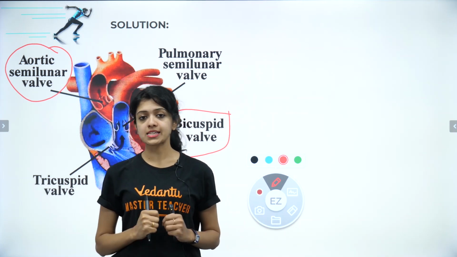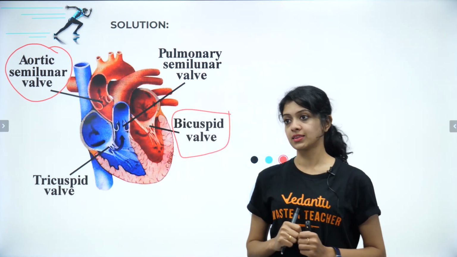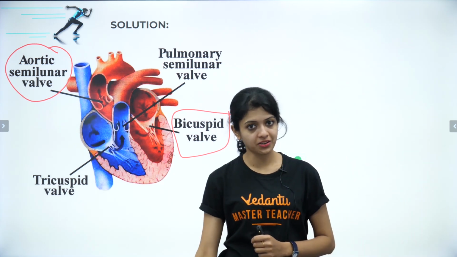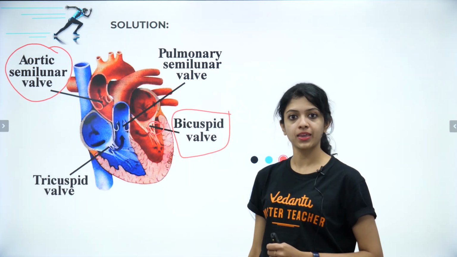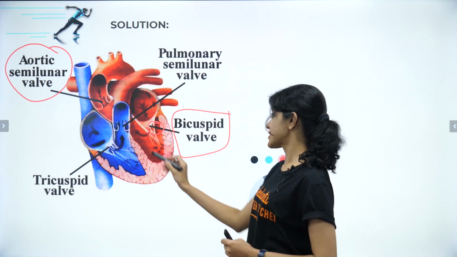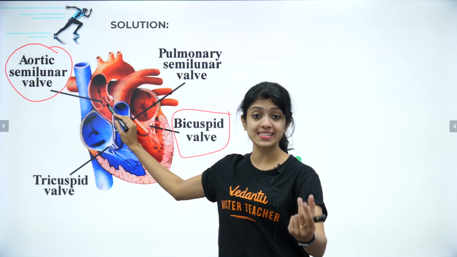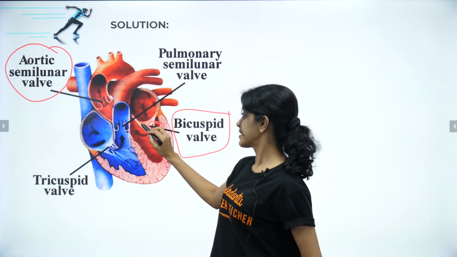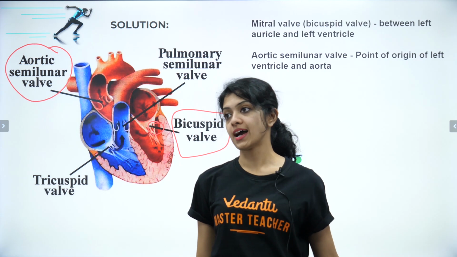So considering that, where do you think the mitral valve or the bicuspid valve is? It would be between the left auricle and the left ventricle. Correct? The left auricle and the left ventricle, and between them, the bicuspid valve. What about the aortic semilunar valve? You find it right here at the junction, or at the start of the aorta, the opening of the aorta at the left ventricle. So how would you write the answer?